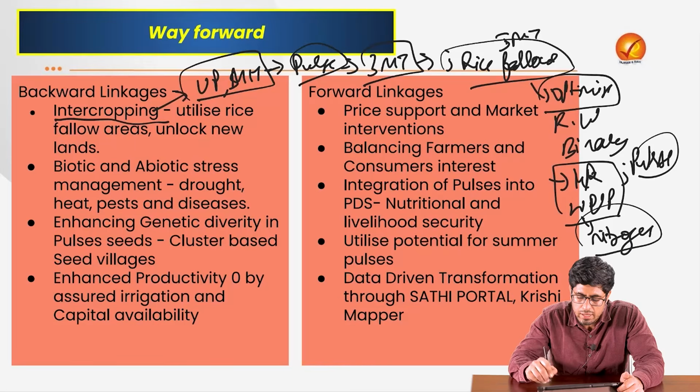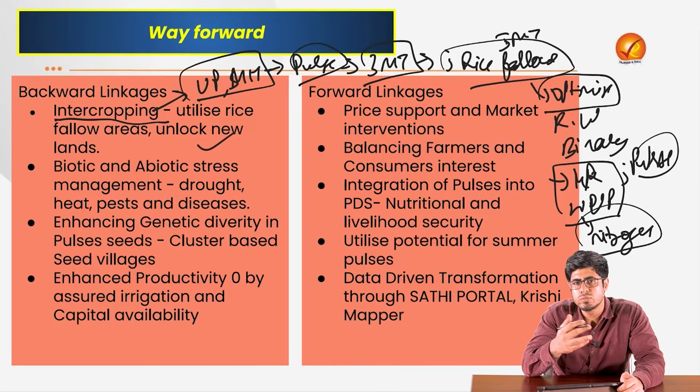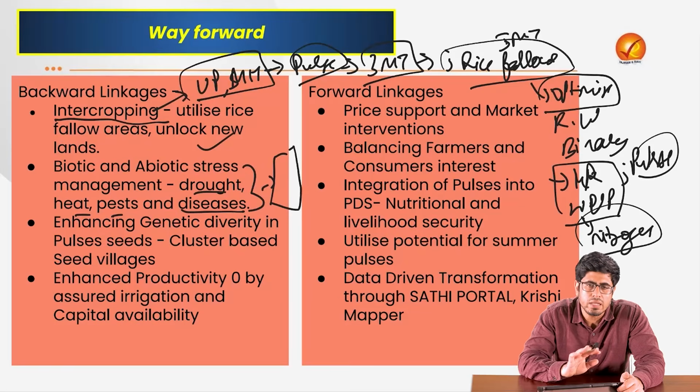These properties would help regenerate the soil in these regions, and could also help production of more pulses in our country. We also have to move to other steps where we are supposed to manage the biotic and the abiotic stress that are causing decline in the production. Stress like drought, heat, pest attack, disease attack, all of these have to be managed. That would give resilience to the production that is already happening in our country.